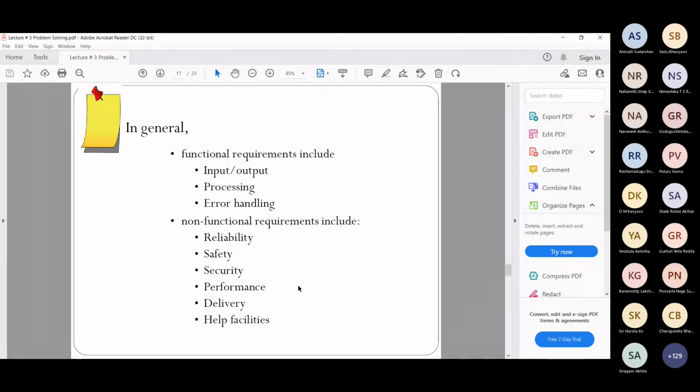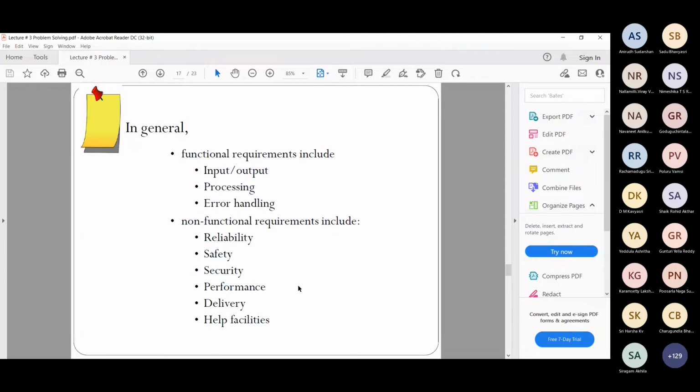Whereas non-functional requirements could be security or privacy. When you give your username and password, somebody else shouldn't be able to access that. Or when you put private information on Facebook, you hide it, isn't it? You have the option to hide, etc.